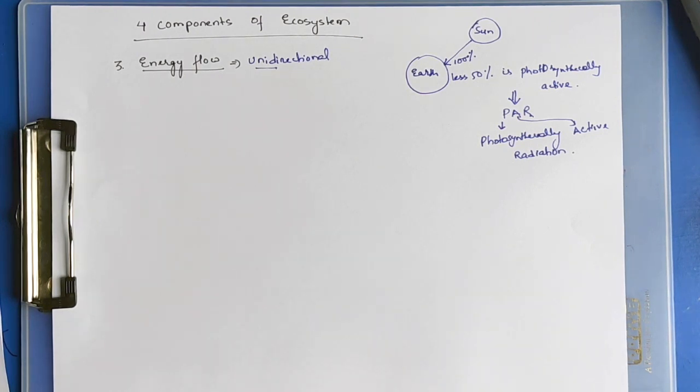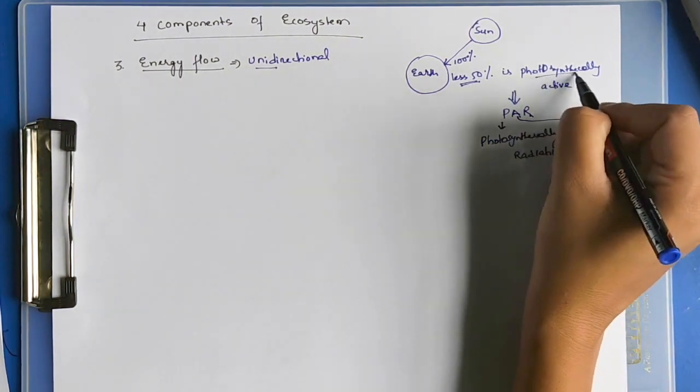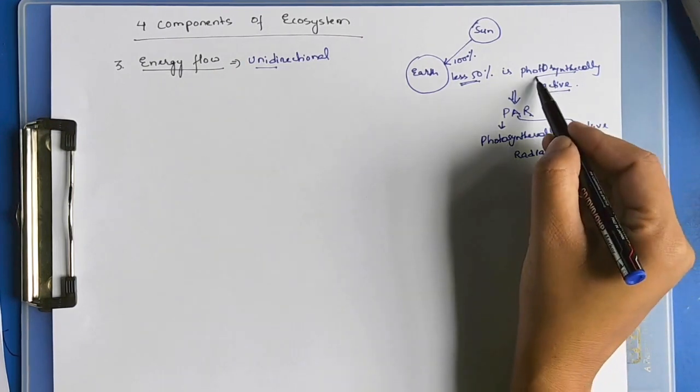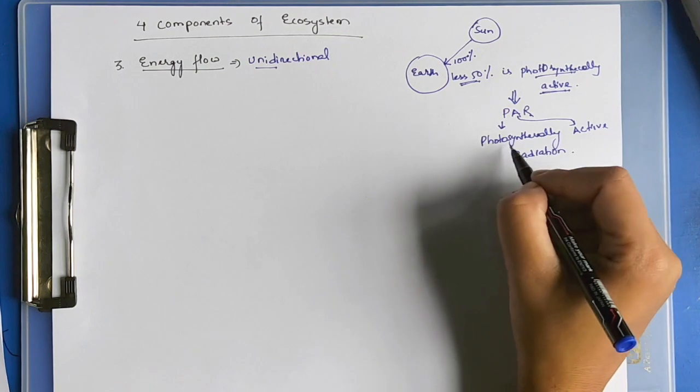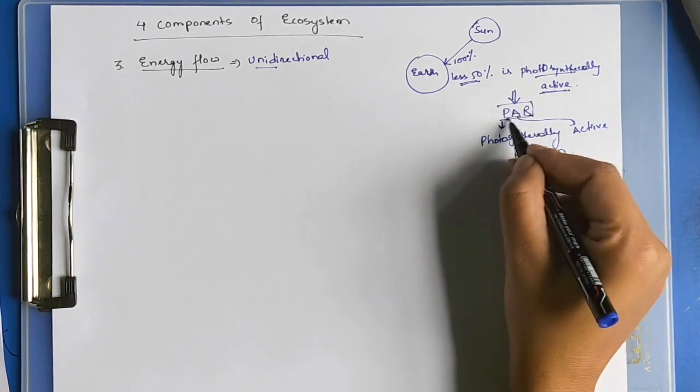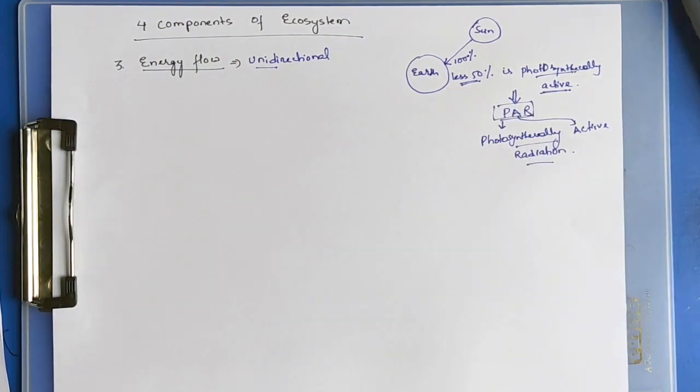Out of that 100%, less than 50% is photosynthetically active. This photosynthetically active radiation coming from the sun is known as PAR.